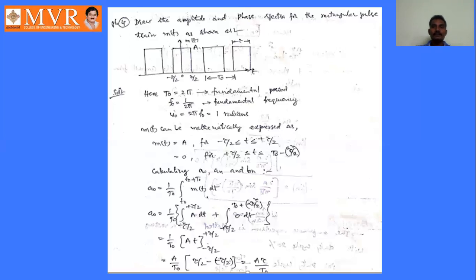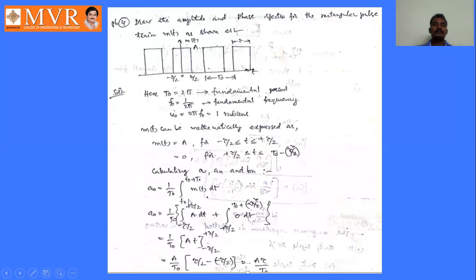How to calculate a naught? A naught equals 1 by T naught, integral from T naught to T naught plus T naught, m of t dt. The m of t value is A from minus tau by 2 to tau by 2. We don't know the T naught value, that's why we are directly writing T naught here, or we can write 2 pi also. That is our assumption only. It's not a fixed value, that's why we are writing T naught as T naught only.